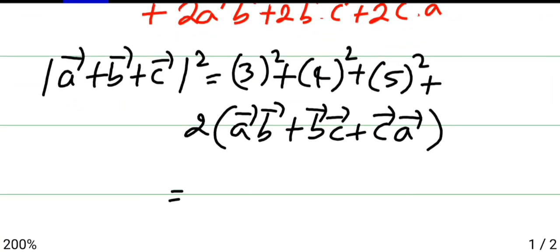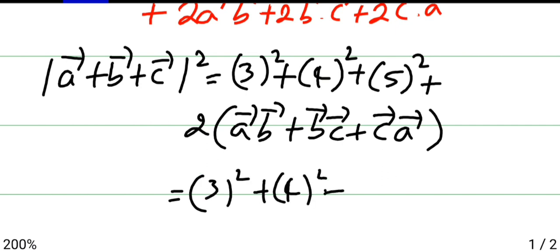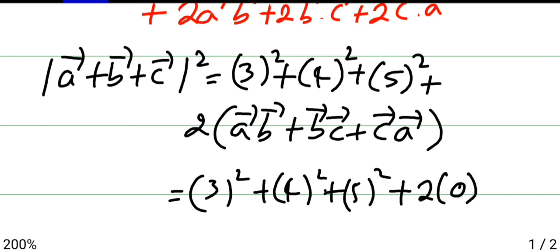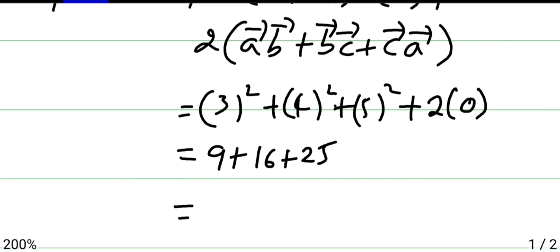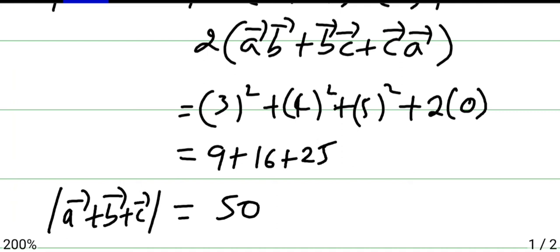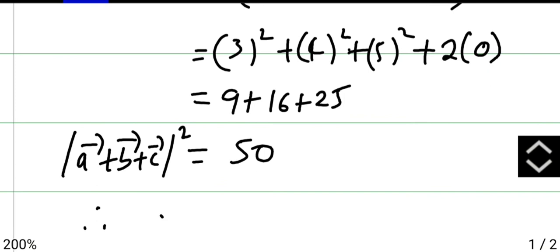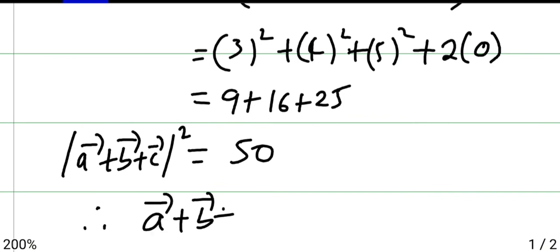Substitute the value: 3 square plus 4 square plus 5 square plus 2 into this value, which is 0. Now 3 3s are 9, 4 4s are 16, 5 5s are 25. 9 plus 16 is 25, and 25 plus 25 will become 50. So here A vector plus B vector plus C vector whole square is 50. Therefore, the modulus of A vector plus B vector plus C vector will be root of 50.